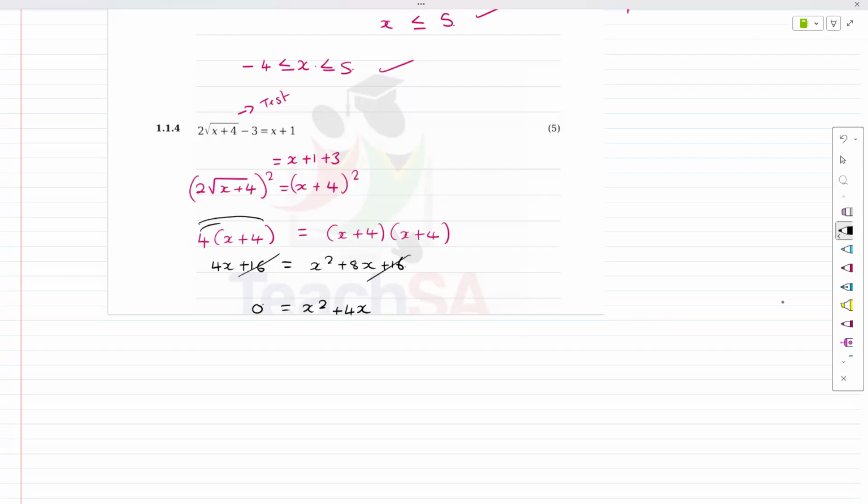Guys, with this part, realistically, you can go and use the minus b formula if you wanted to. A would be equal to 1. B would be equal to 4. C would be equal to 0, if you don't know how to factorize this. Or you can take out a common factor of x. X times x plus 4 equals 0, so we can solve this as x equals 0, or x plus 4 equals 0. Therefore, x equals minus 4. And these would be the two answers.